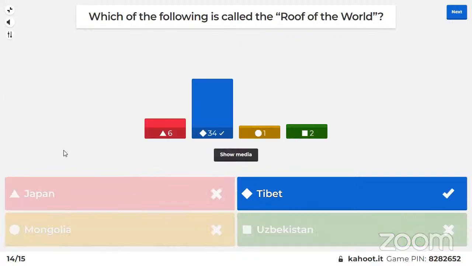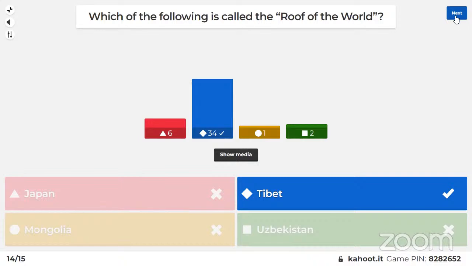All right, roof of the world. Roof of the world is our neighbor Tibet. Tibet, just beside the Himalayas. So we are moving on to the last question in our Curiosity Quiz 28 on architectural awareness. So, moving on to the 15th question.